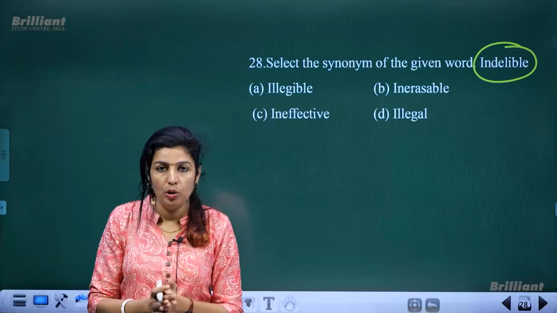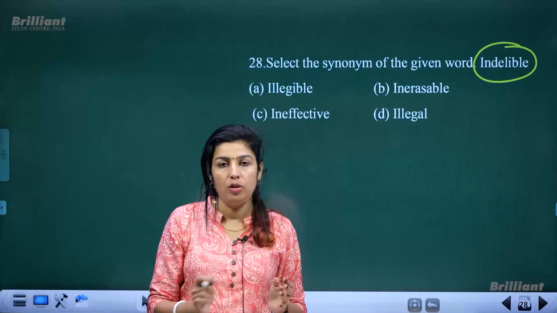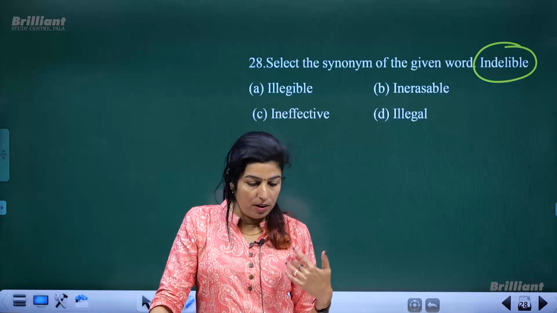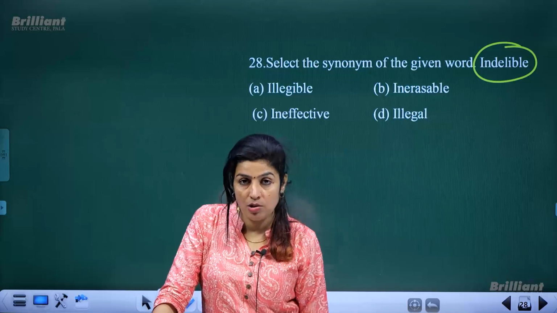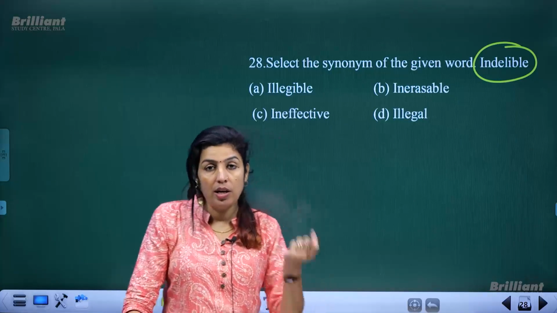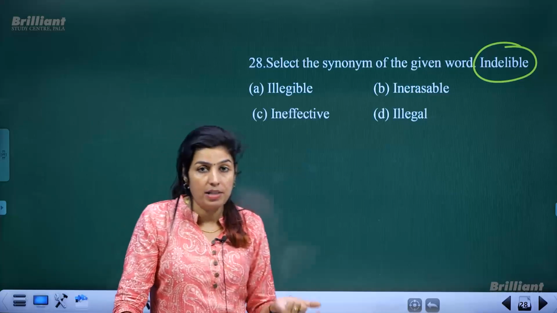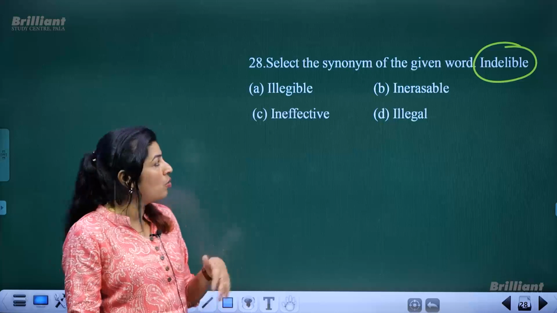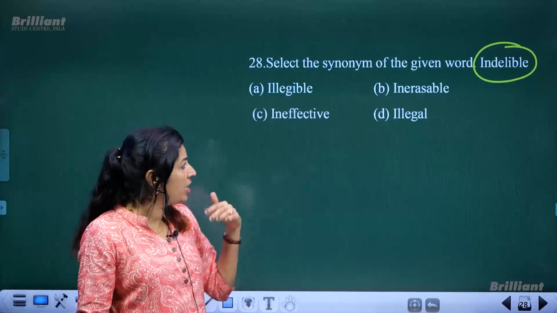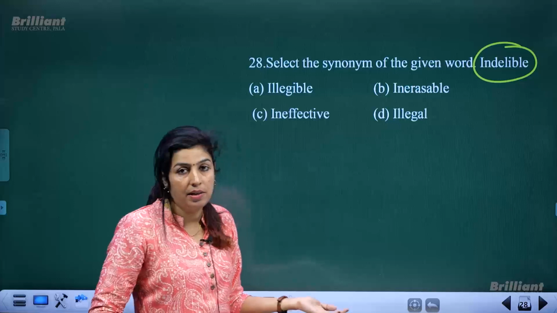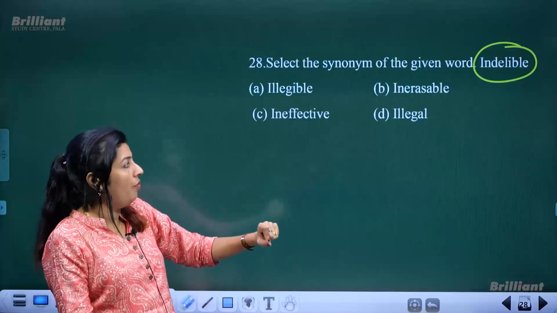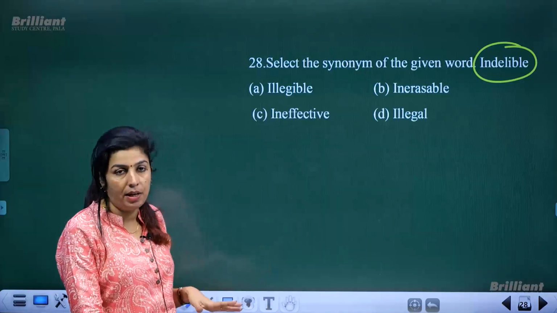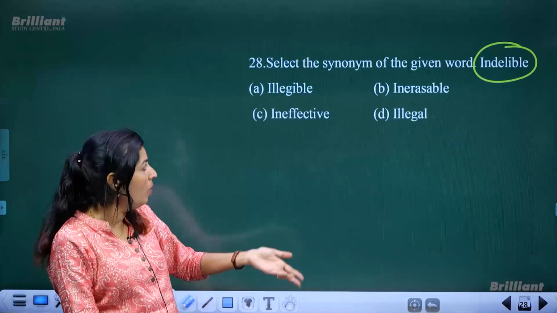So, what you do is you rub it off, you erase it, so that you can write again. But there are permanent markers or marks which cannot be erased and modified. So, all those things which cannot be modified by erasing, which cannot be rubbed off, that is what we call indelible.